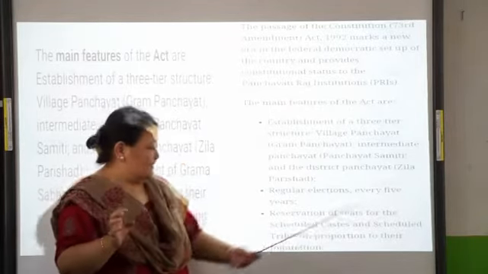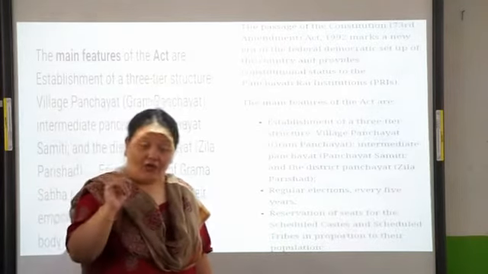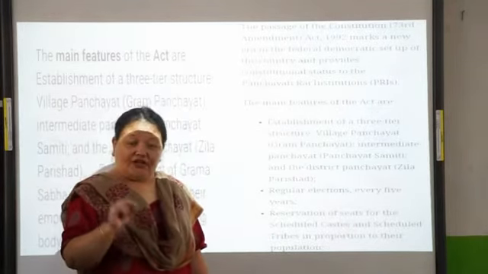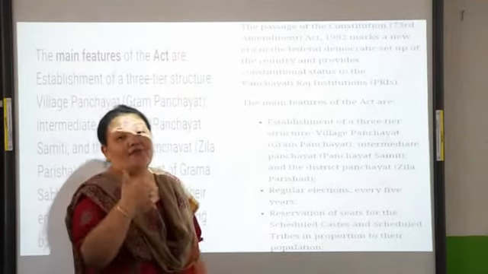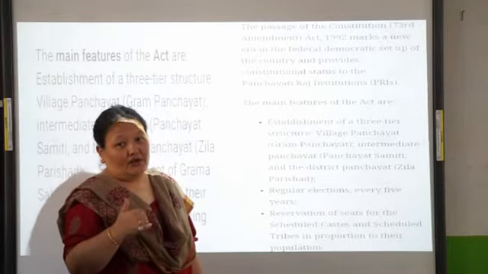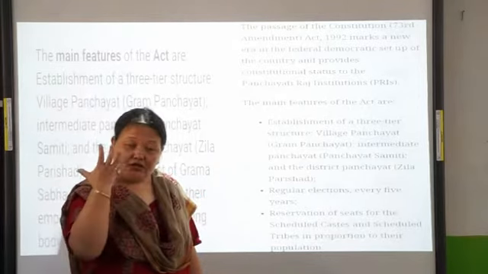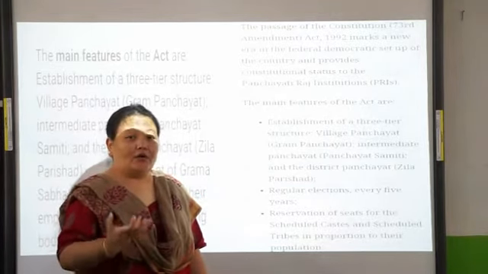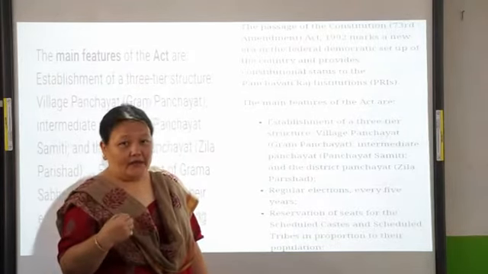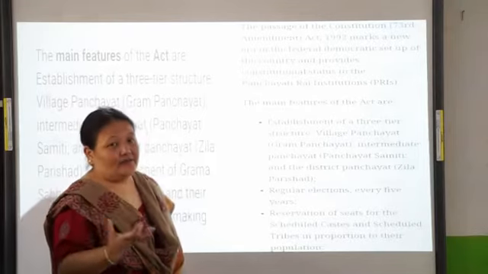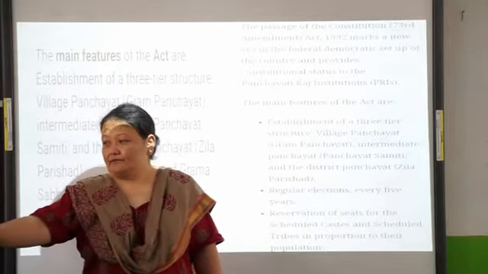Now, reservation of seats for the scheduled castes and scheduled tribes in proportion to their population. So now, seats are also reserved for the scheduled caste and scheduled tribe in proportion to their population, so that they can also have their representation in the Panchayati Raj institution. Because these people belonging to the scheduled caste and scheduled tribes are less in number, isn't it? So they cannot come forward on their own. So some sort of facility has to be given by the government. Okay, so that's why seats are reserved for the scheduled caste and scheduled tribes based on their proportion.